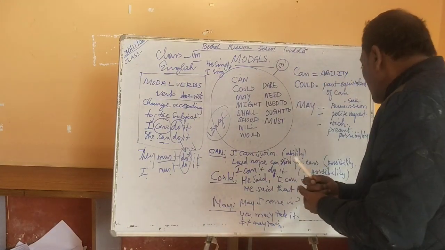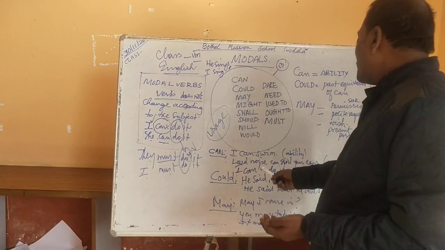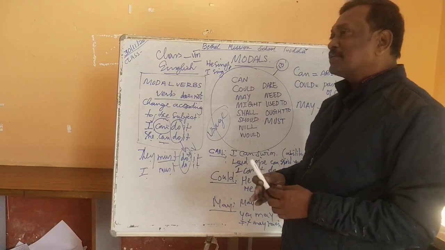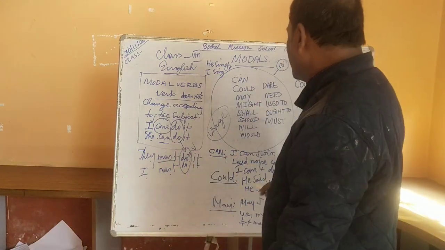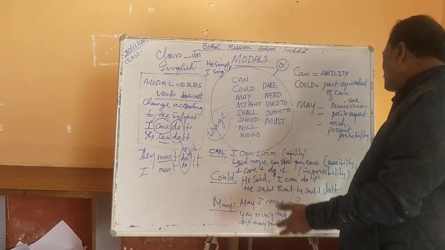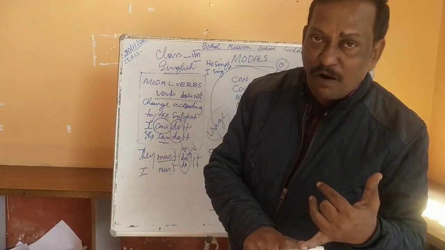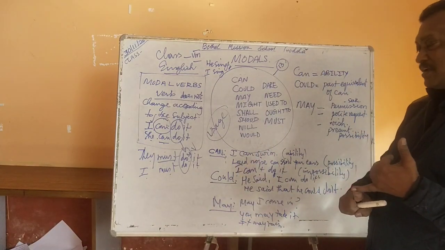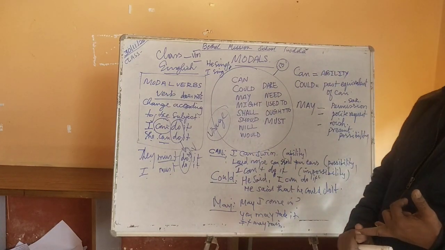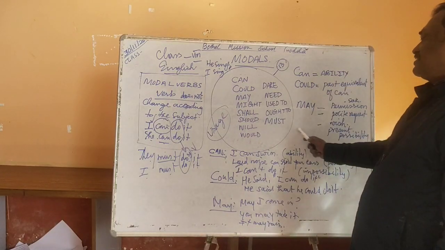I use the modal verb can again for a possibility. And I can't do it. What is the opposite of can? The opposite of can is can't. So I can't do it. Impossibility. So can is used for capability, ability. It's also used for possibility and then again for impossibility.